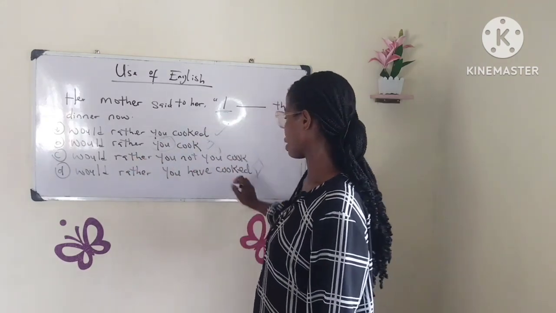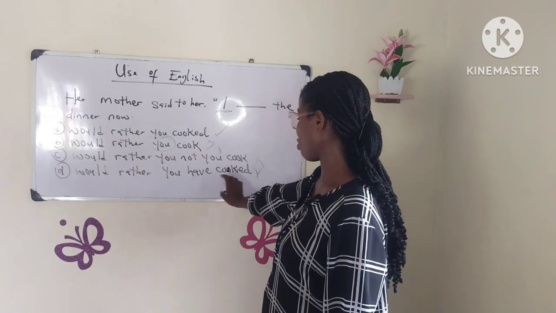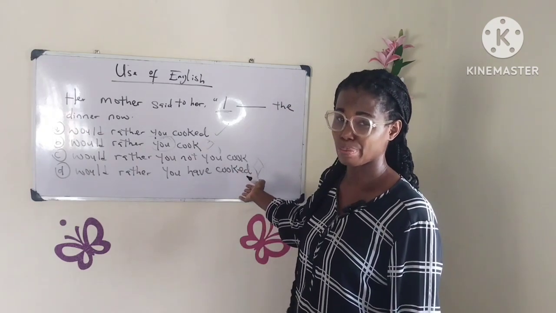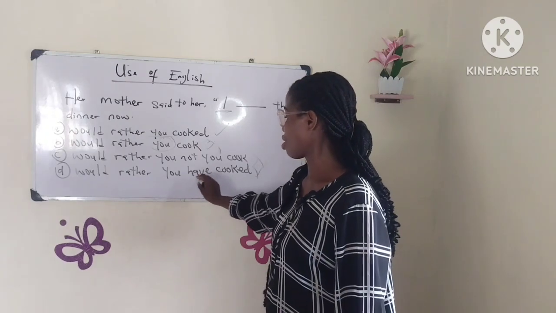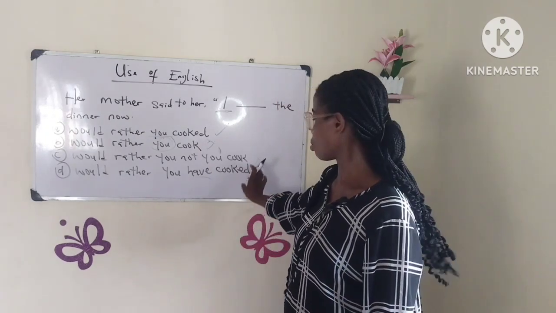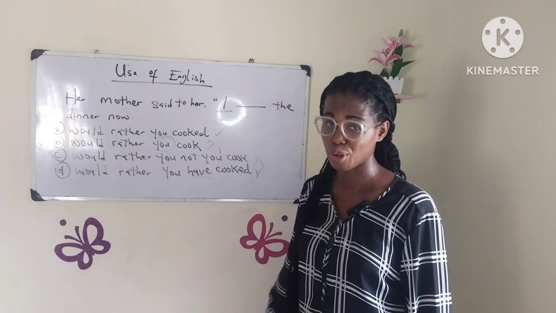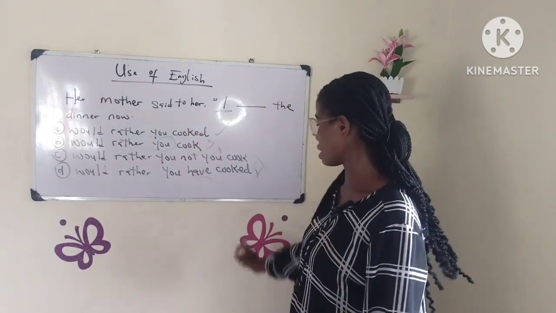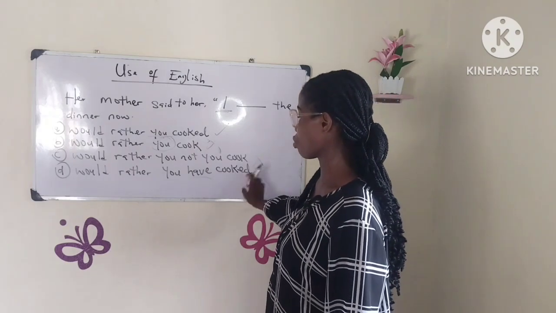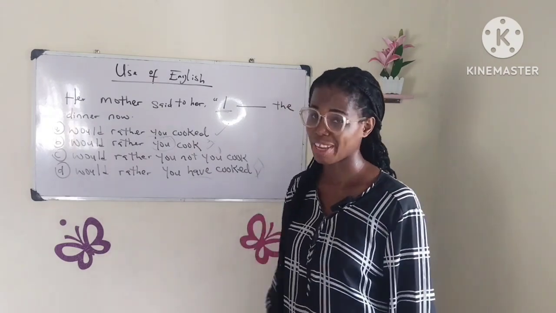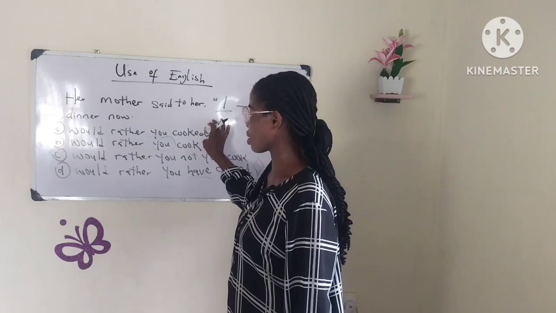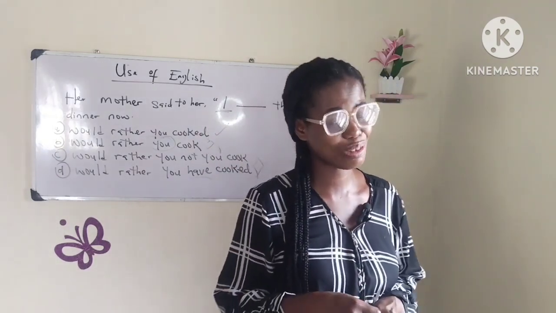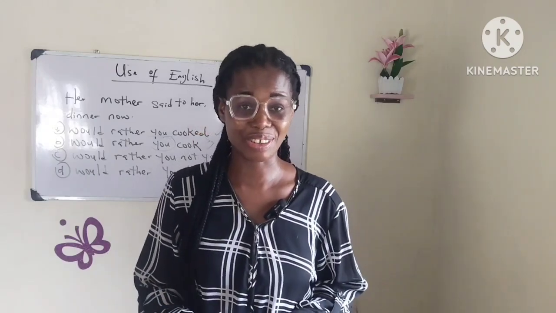Would rather you cooked. Now option D, would rather you have cooked. Now this is in the past participle because of the presence of have. This cooked is the past participle of the verb cook, while the other is the past tense of the verb cook. So option A is the correct answer, because the sentence has two subjects. So that will be all. Tomorrow we'll look at another question.